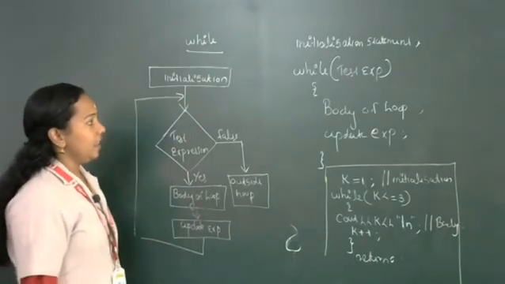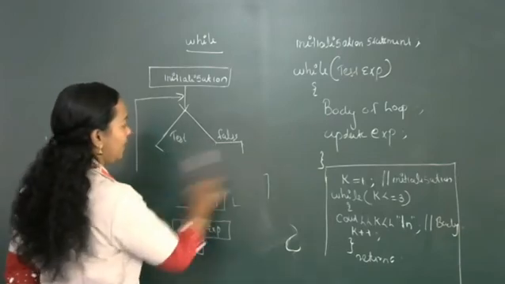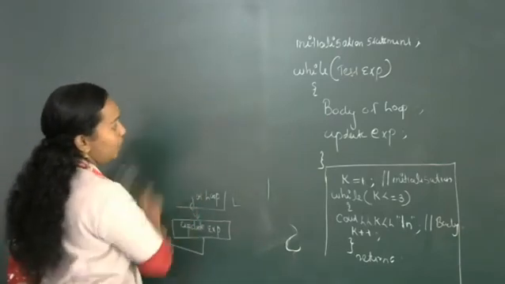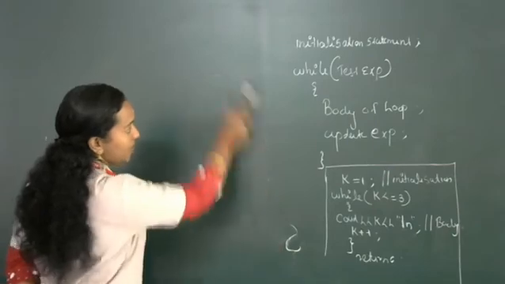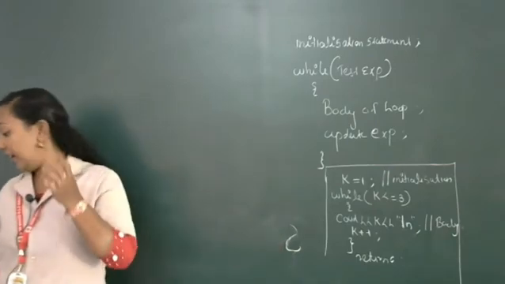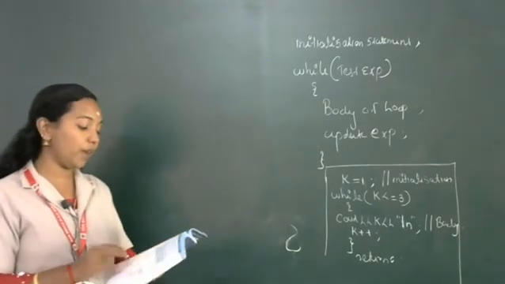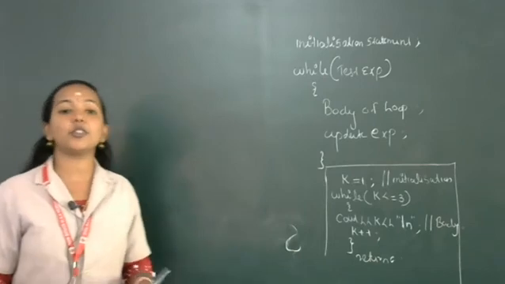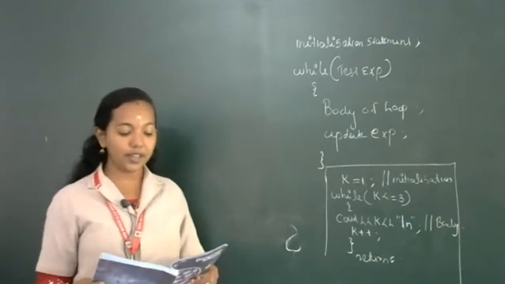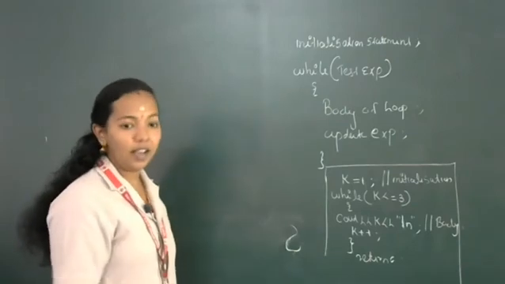Then I am going to write one more C++ program that indicates the working of the while loop statement. This is the general syntax that I am not going to rub, so according to that we will write. In your textbook, one program is: write a C++ program to print the first 10 natural numbers.